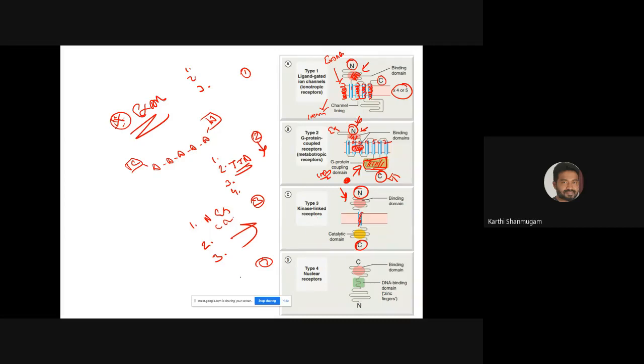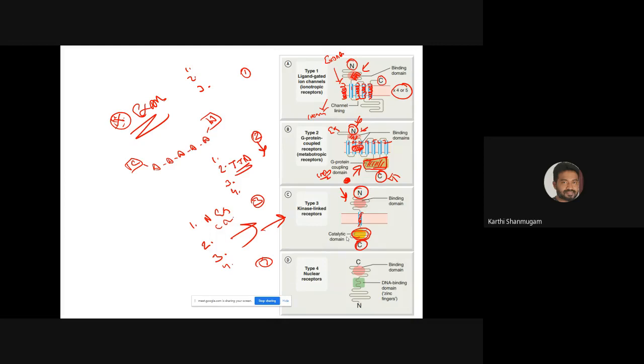The speciality of this family is that, unlike a GPCR, this family of receptor has a catalytic domain, and that catalytic domain is responsible for phosphorylation. The beauty of the proteins that belong to family 3 is that they act as a receptor as well as an enzyme. Catalysis is the term highly associated with enzymes. So if it has a catalytic domain in the intracellular region, this protein molecule has two functions.